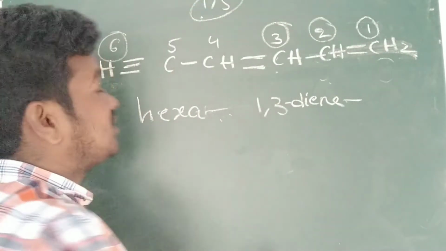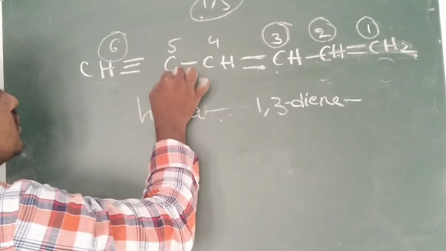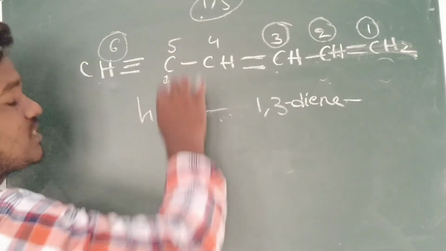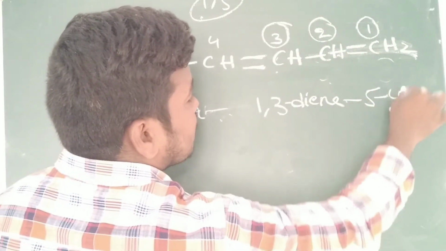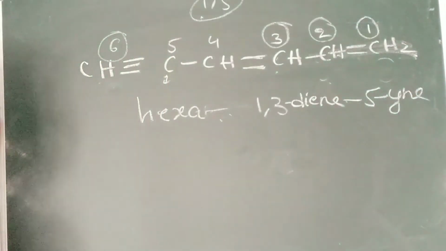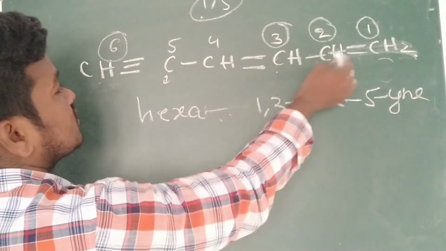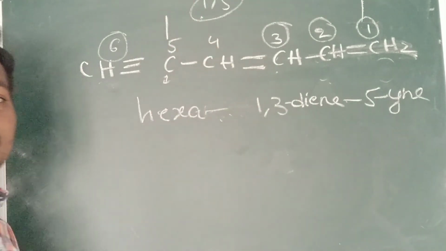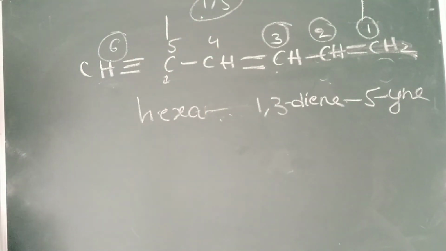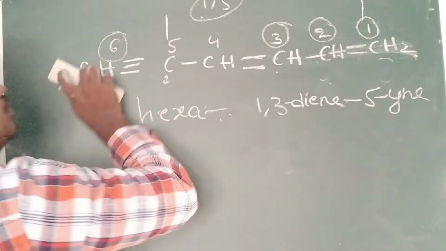It is not 1, 6. It is the fifth position of this carbon, because we should get the least number. So 5. Just now we have written 5. Like this you have to name it. It is 1, 5 position, double bond and triple bond. Just consider it. Sometimes mistakes happen. So next time you can see another example.